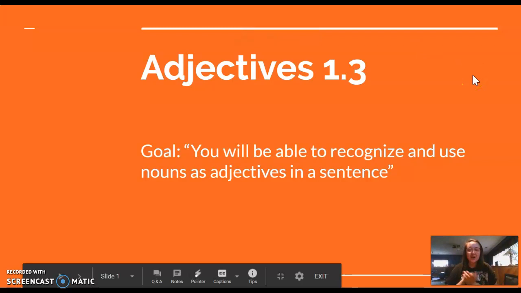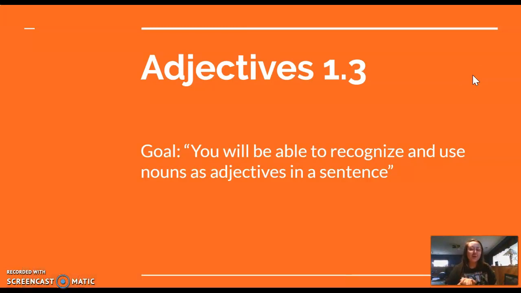This is day 2 of adjectives in ninth grade composition. This is so weird. I'm never going to get used to not having a group of students to talk to when I'm teaching. It's very strange. But we'll be back on May 4th, so we'll look forward to that. But for now, Adjectives 1.3.